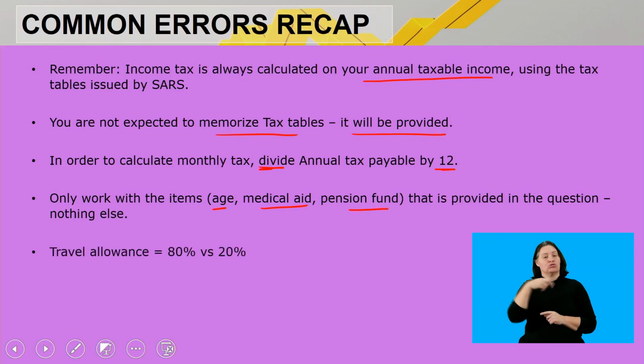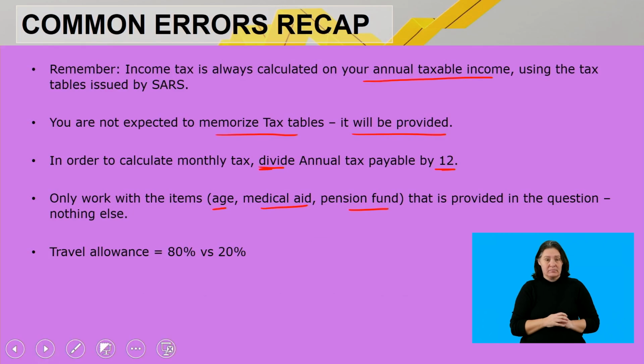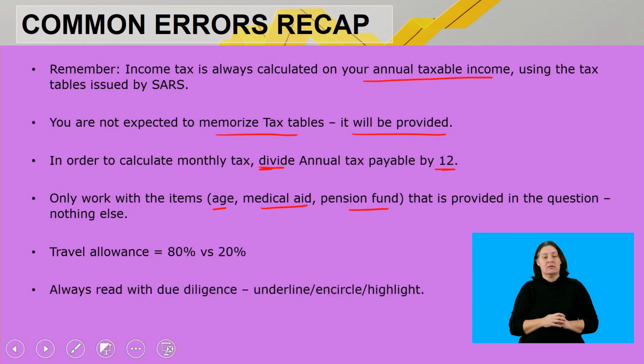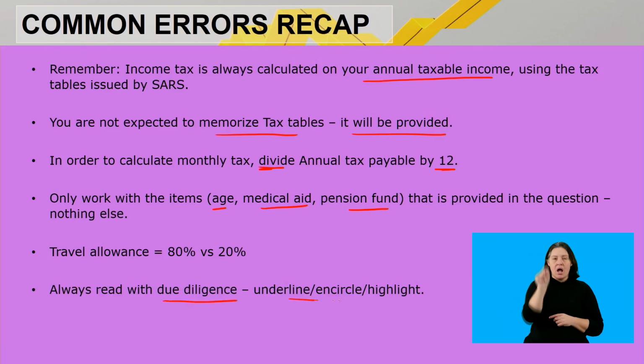Then, travel allowance, remember the principle of 80% versus 20%. Okay? And very important, always read with due diligence, right? You underline, you encircle, you highlight the important amounts, the important words that will guide you, that will tell you basically what to do.